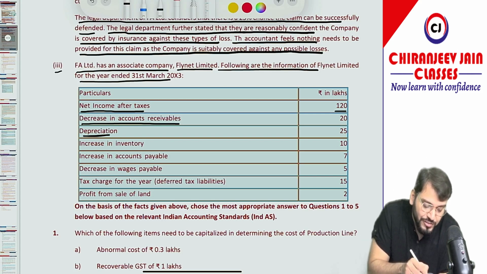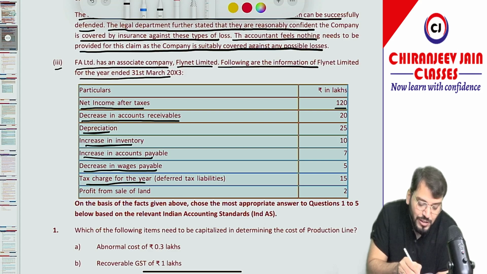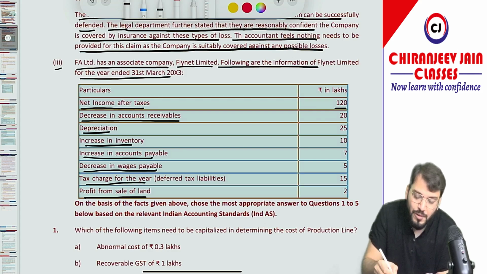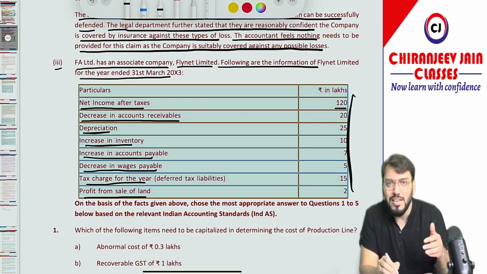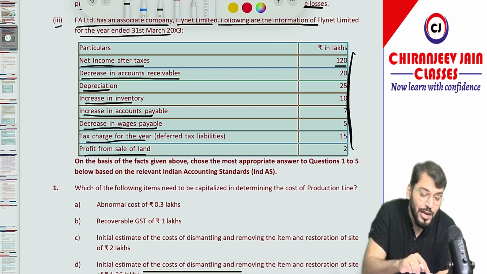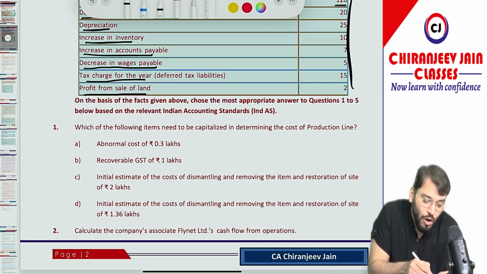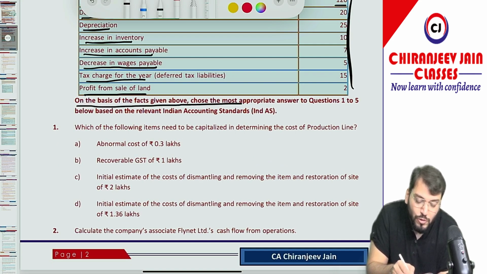Correct now. Depreciation they have given, increase in inventory they have given, increase in account payable they have given, decrease in wages payable given, tax charge for the year, and profit on sale of land. So from this information, of course, you can easily calculate cash flow from operation as per Ind AS 7. So the third point is related to Ind AS 7. Now let us come to MCQs. On the basis of facts given above, choose the most appropriate answer to question number 1 to question number 5